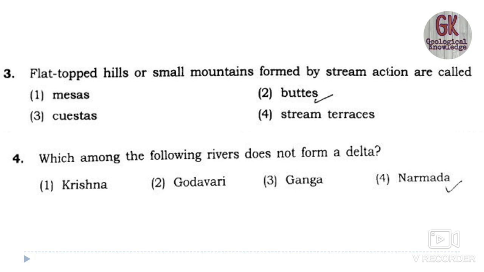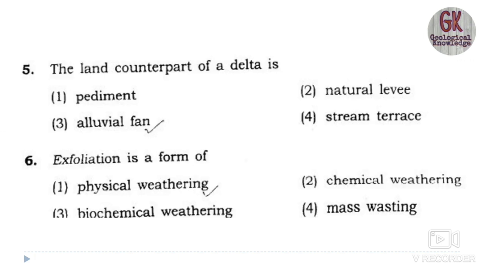So Krishna, Godavari and Ganga all drain into the Bay of Bengal, but the Narmada river flows in between rift valleys and ultimately drains into the Arabian Sea, forming an estuary. So that option is the right one.